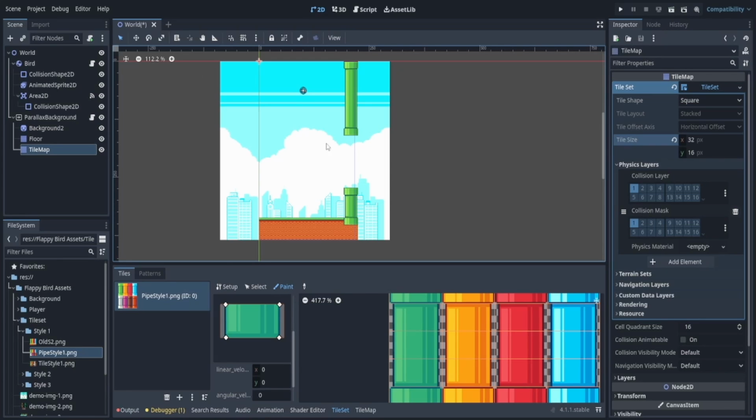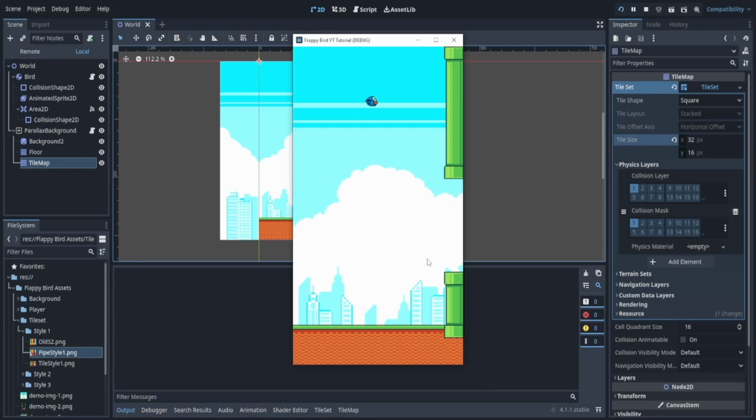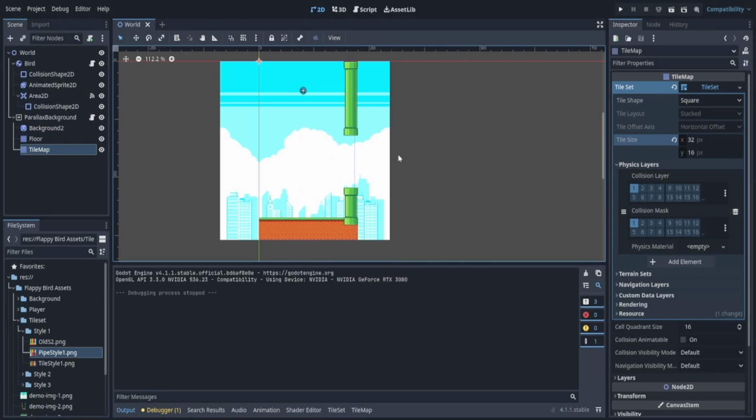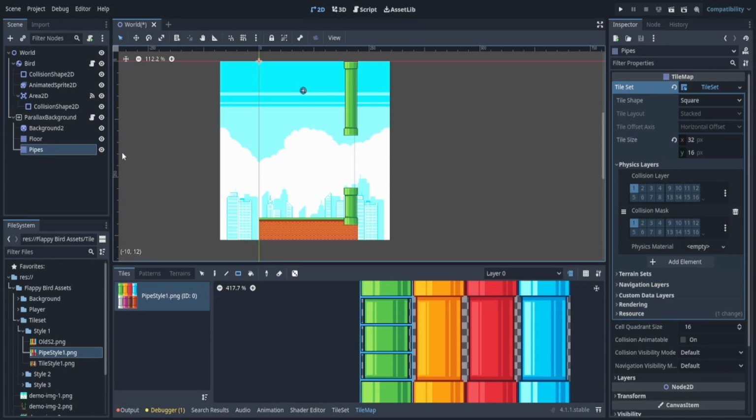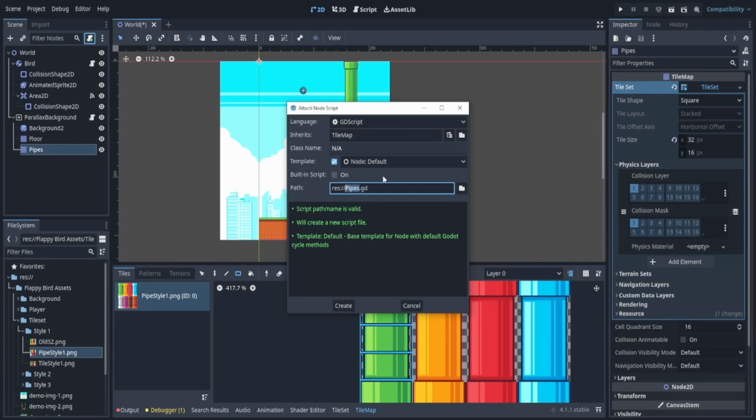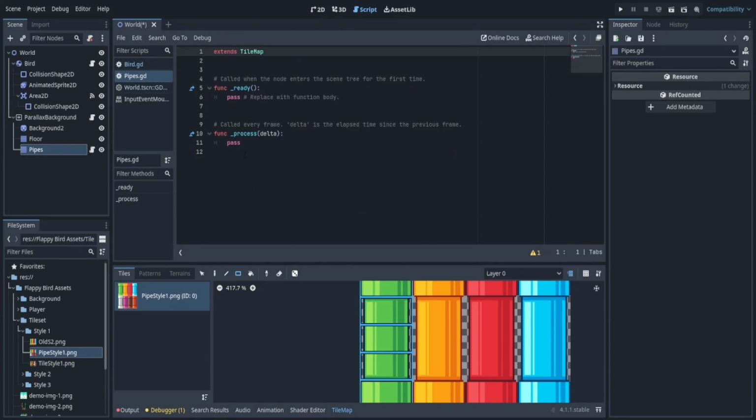All right, so now we have this tile map that doesn't move, right? Because if I play, it just stays there. Now, usually you would think that we want the bird to move forward, but what we're actually going to do is rename this to pipes. And then we're going to attach a script to this. We're not going to make it built in this time. Let's create it. And in our process function, we're just going to add something very simple. We're going to say position.x minus equals 60, which is basically speed, times delta.